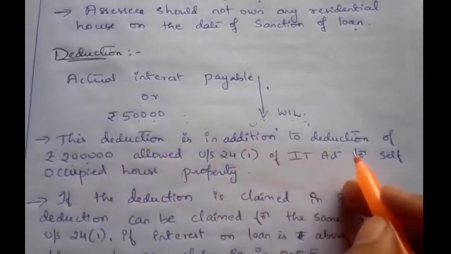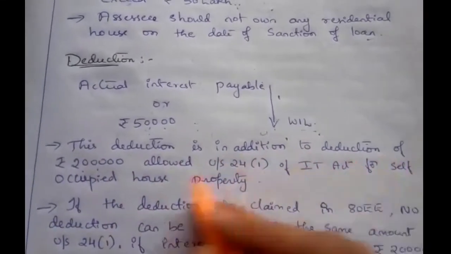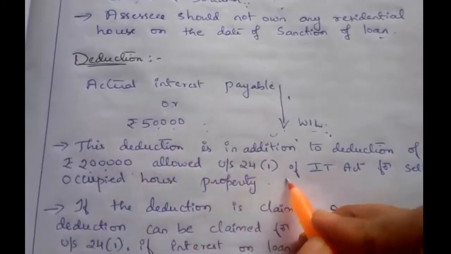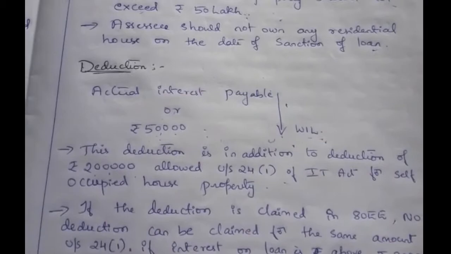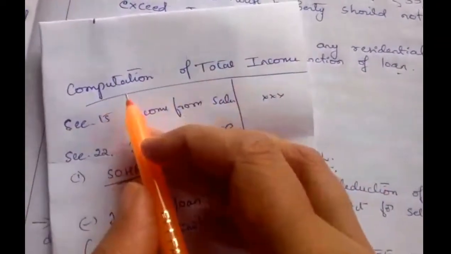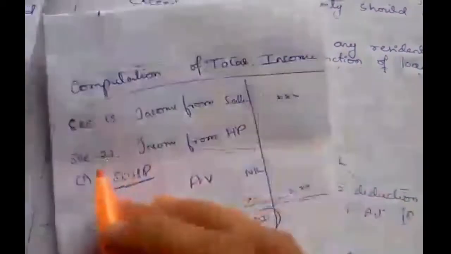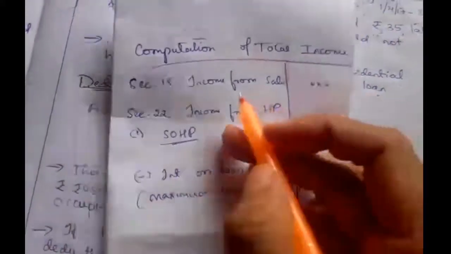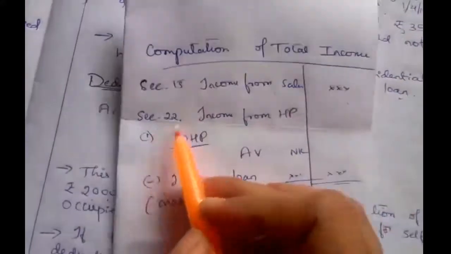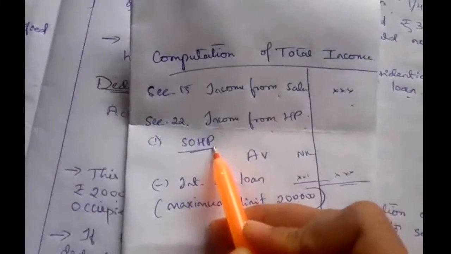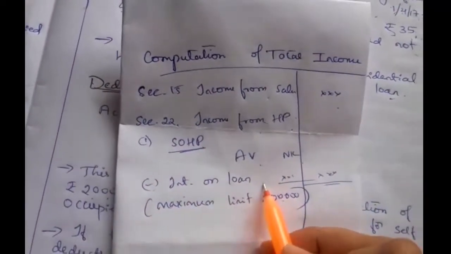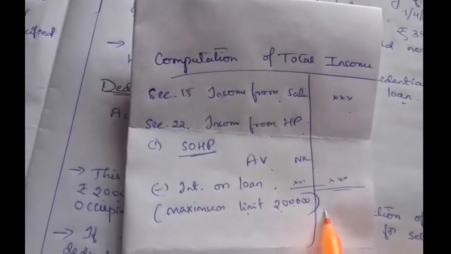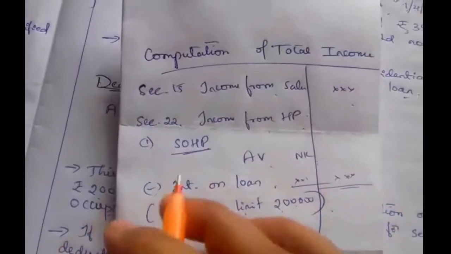Next, this deduction is allowed in addition to the deduction of rupees 2 lakh allowed under section 24(1) of the IT Act for self-occupied house property. While computing total income, you take income from salary under section 15, and next, section 22, income from house property. Under the self-occupied house property, the annual value is nil. So interest on loan is deductible, a maximum of 2 lakh rupees.